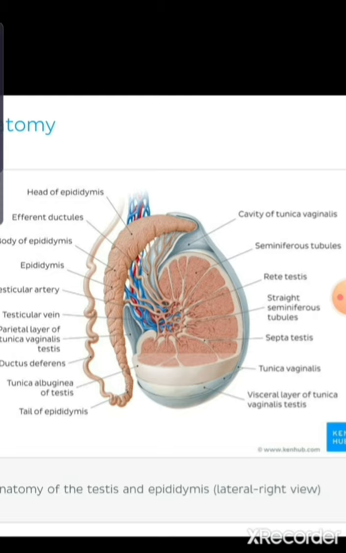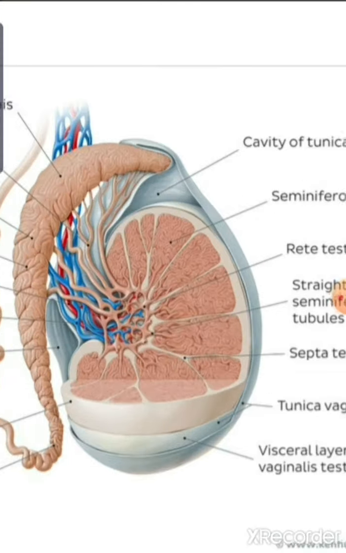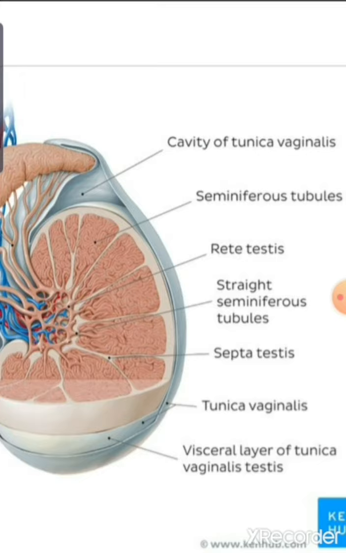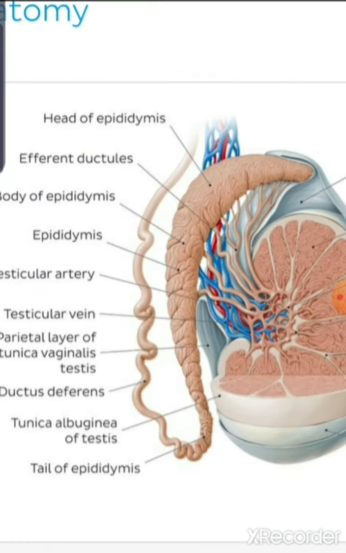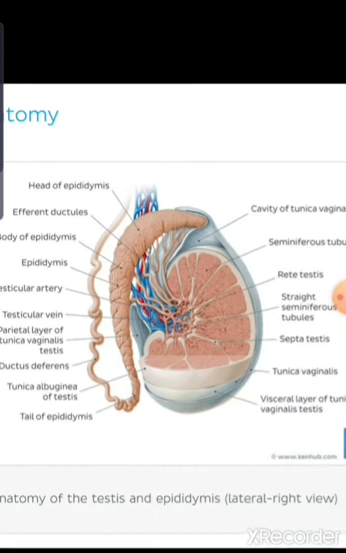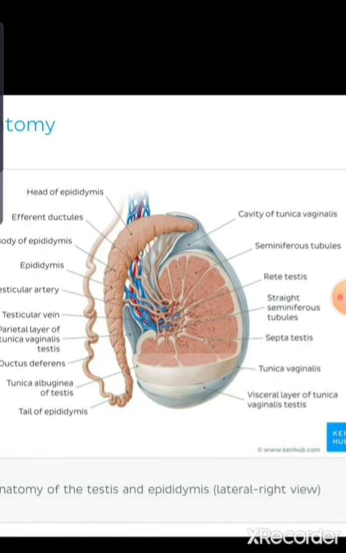Here you can see the tunica vaginalis, the cavity of tunica vaginalis. Next, in this portion, the tunica albuginea. So tunica vaginalis is the outer covering of the testis.